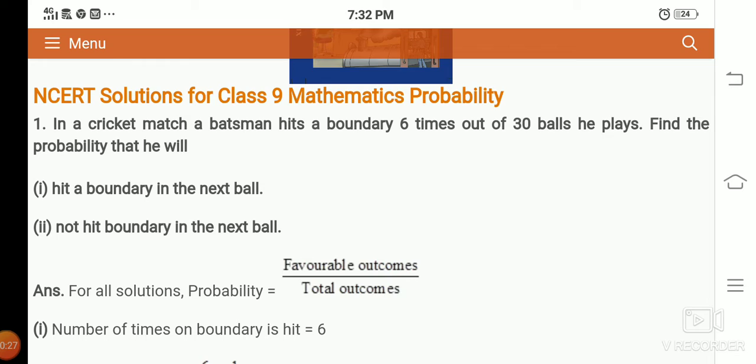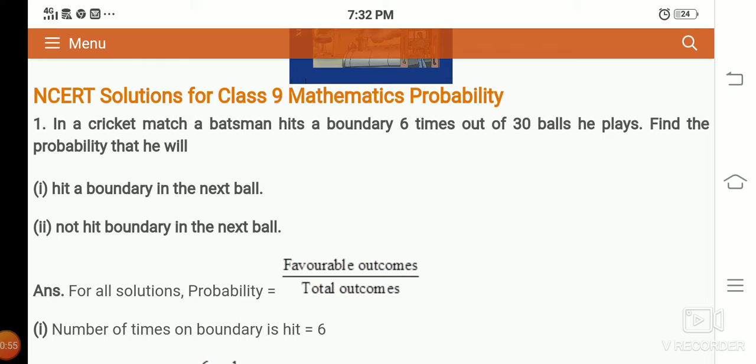So it may be 6 or it may be 2 runs, it may be 1 run, like that. Now just consider that 6 times he hits the boundary, right? Find the probability that he will hit a boundary in the next ball. So we are going to give the probability form of the chance of hitting a boundary.